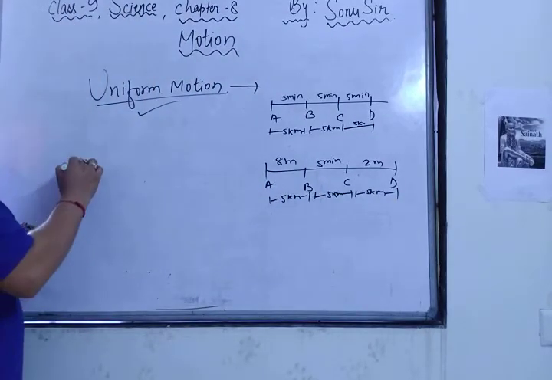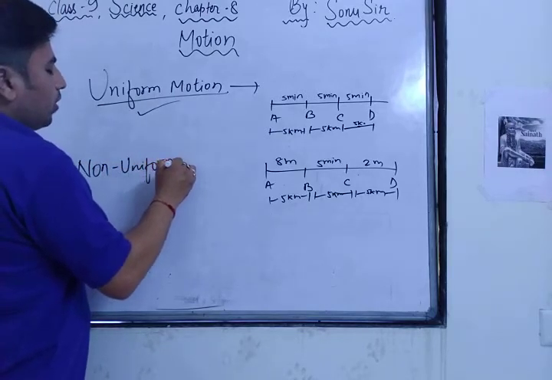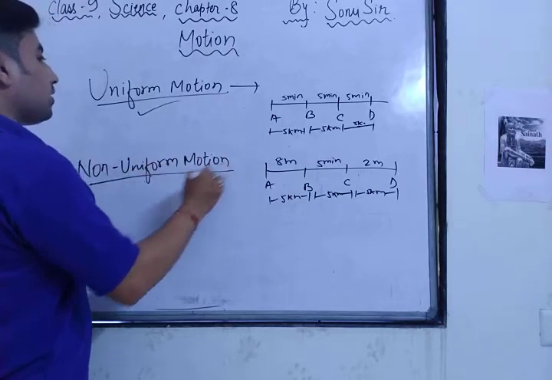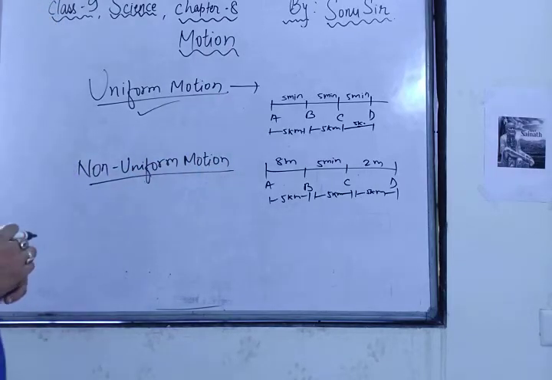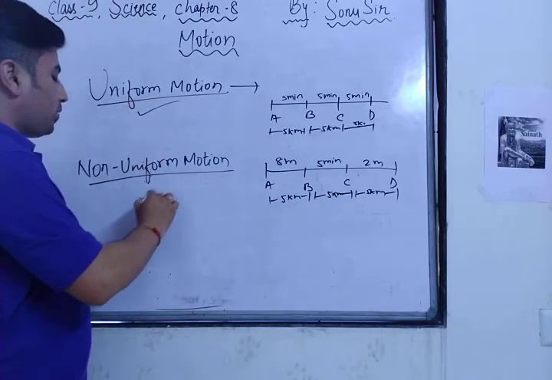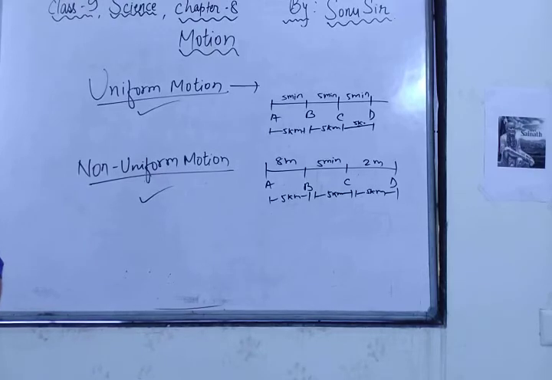So there are 2 types of motion, uniform motion and non-uniform motion. What is uniform motion? When an object travels equal distance in equal intervals of time. And when it travels equal distance in unequal intervals of time, it is in non-uniform motion.